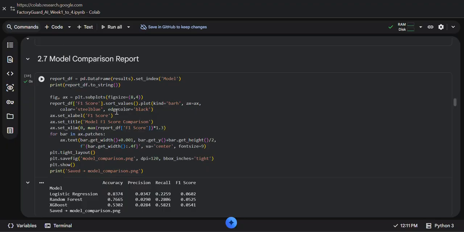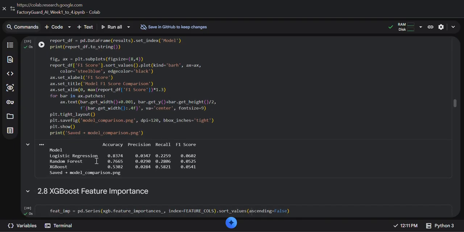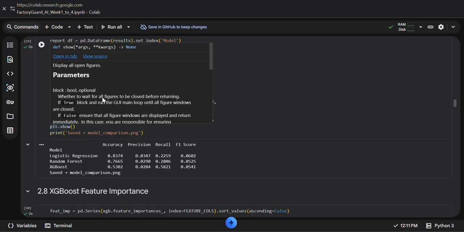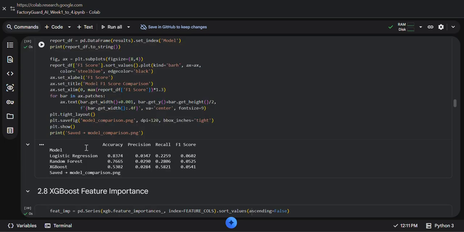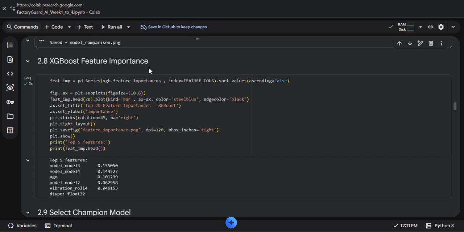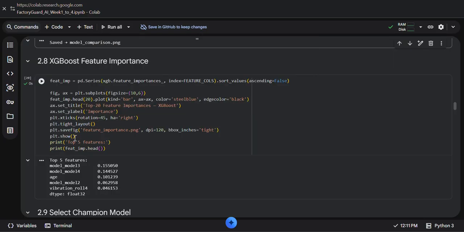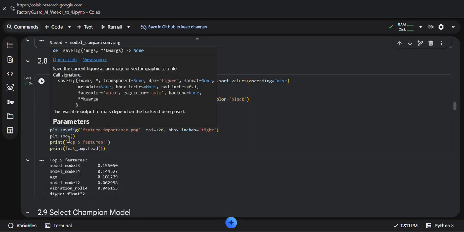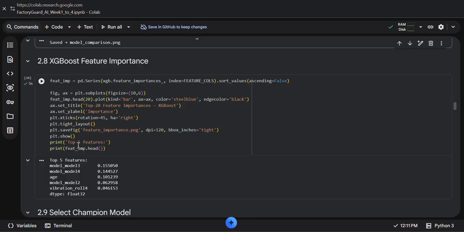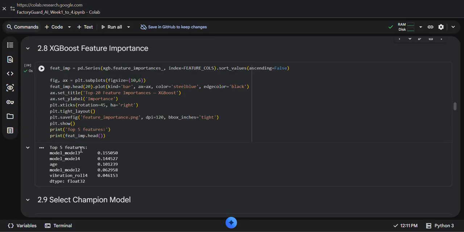After all models are evaluated, I compare them together, using the plt.show method to show the model comparison: logistic regression, accuracy, precision, recall and F1 score, with the different values. After that, the XGBoost feature importance is printed, with plt.tight_layout and the show method, and the top 5 features are printed.